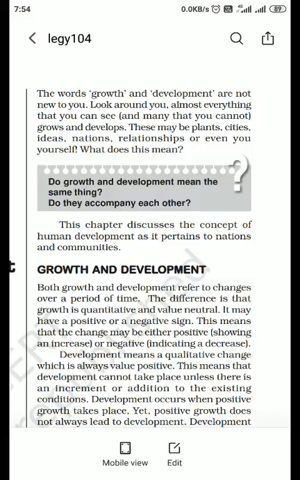Few people think differently, few have a different sort of thoughts. So ideas also grow and develop. Also on the basis of nation: if we look, few of our neighboring nations are not developed, few are developed. And in that perspective, then relationships, or even you and me, ourselves.